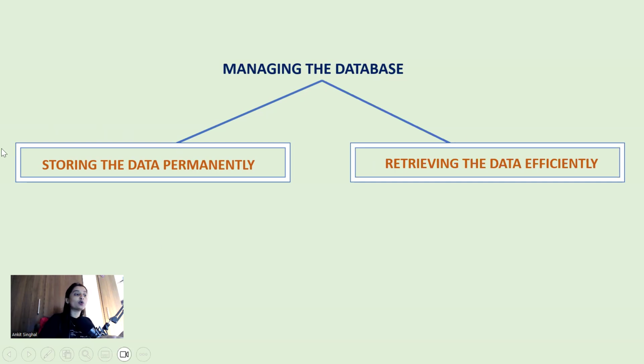So today we are going to cover this first thing, storing the data permanently in the hard disk. We will create the tables in our hard disk.